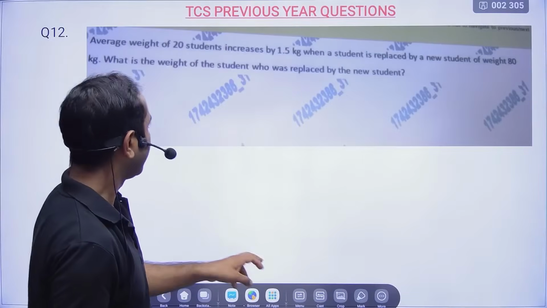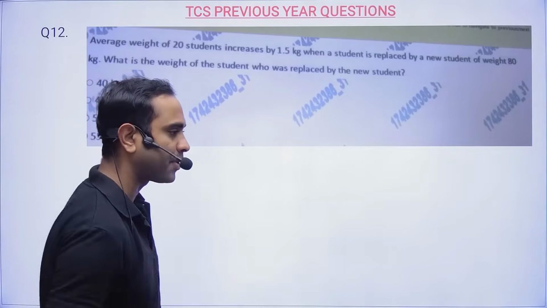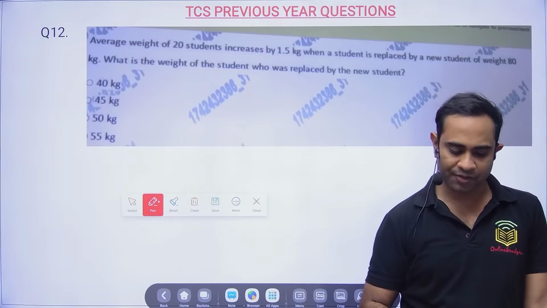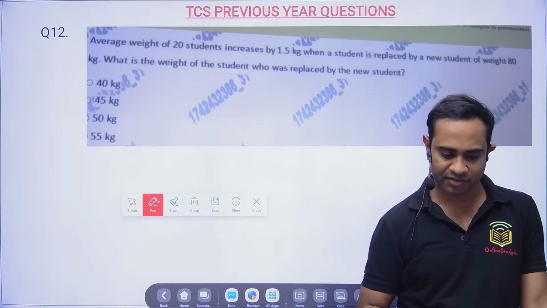Next is question number 12. Question number 12 will take hardly 30 seconds to solve. Your time starts now. I will also create the poll here.